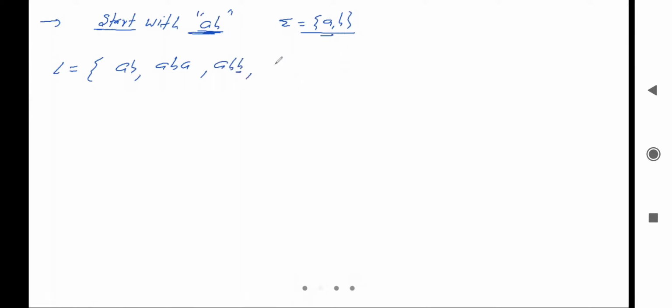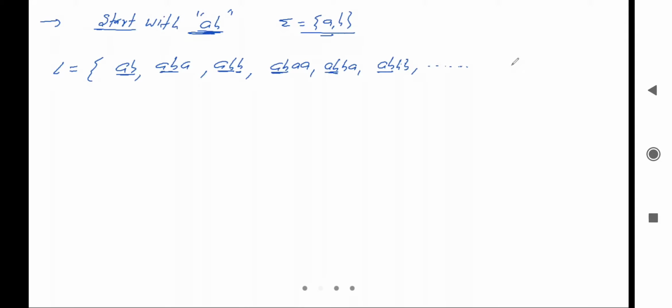After AB, there can be AA, BA, ABBA, or BB, and so on.